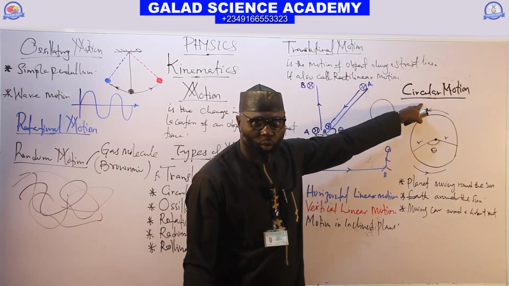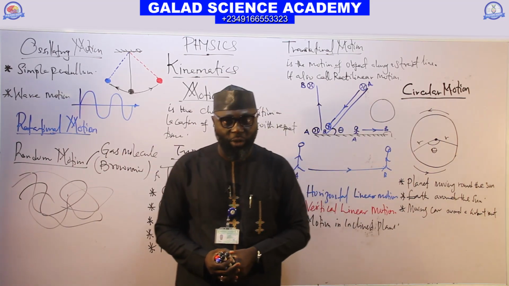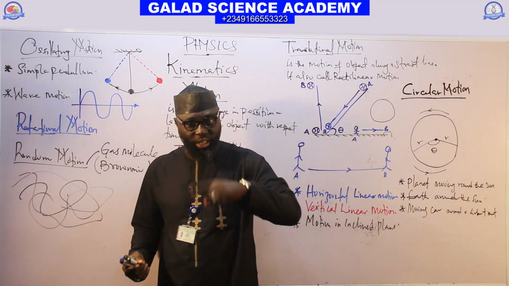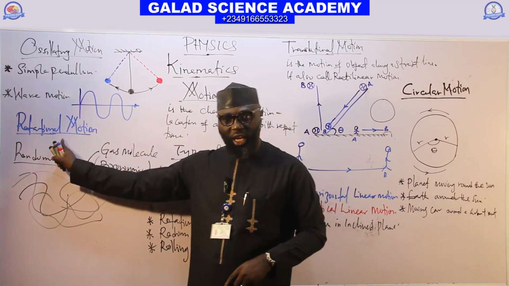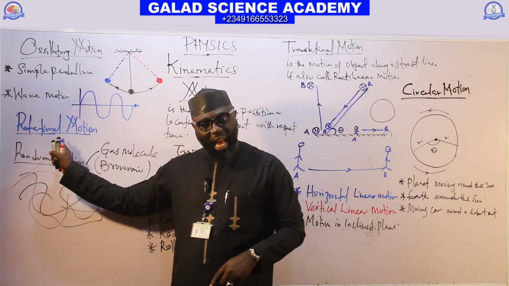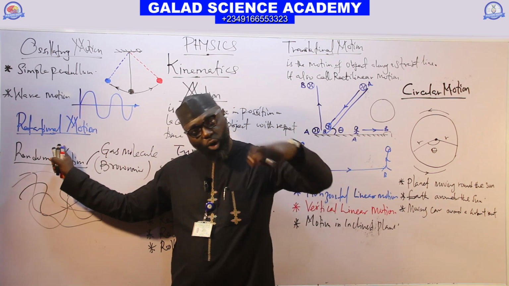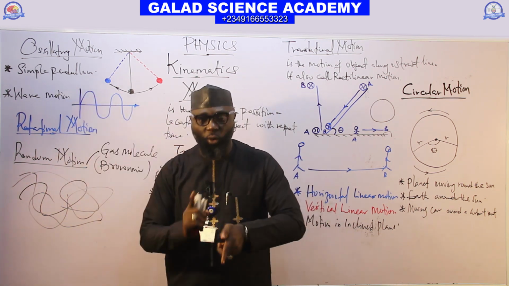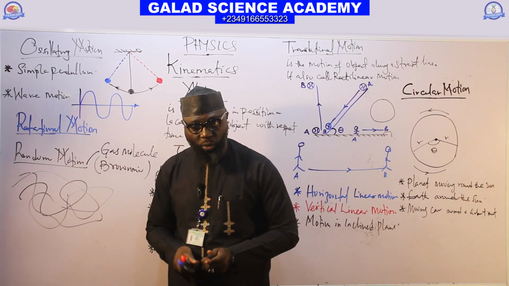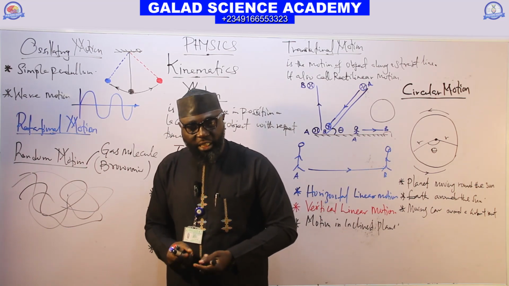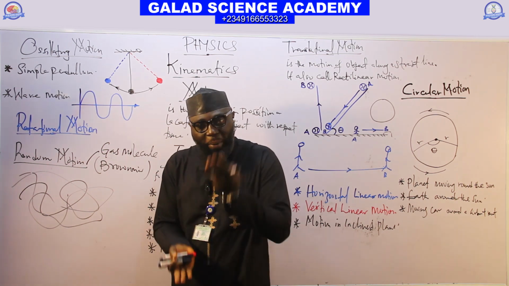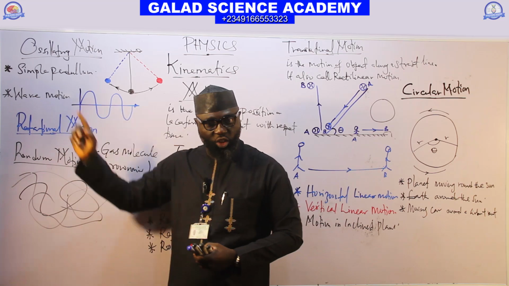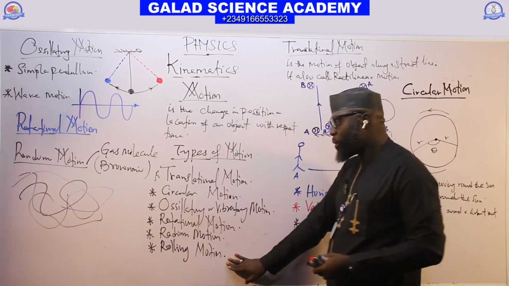When an object is moving about a fixed point, we call it rotational motion. This kind of motion can be found in the motion of an electric fan. Oscillatory motion can be found in a drum. When you are beating a drum with two sticks, the drum skin will vibrate up and down. It's also oscillatory motion.